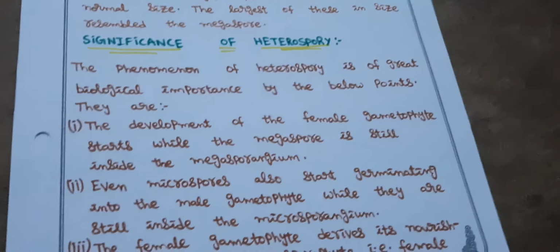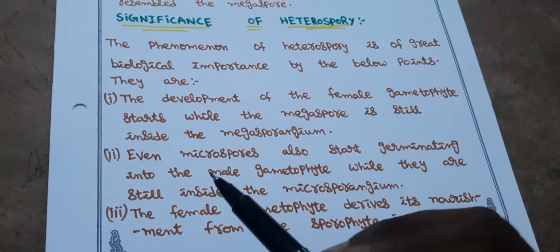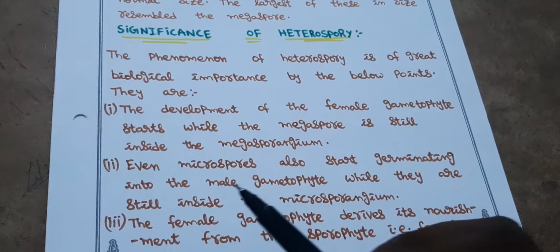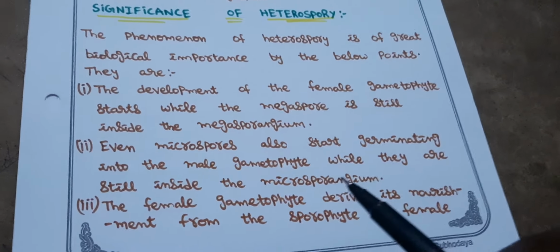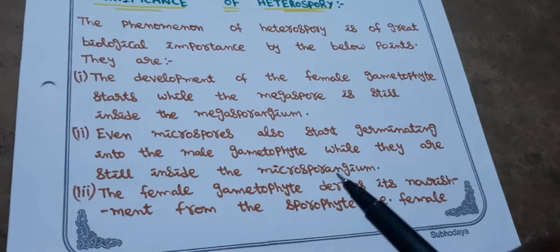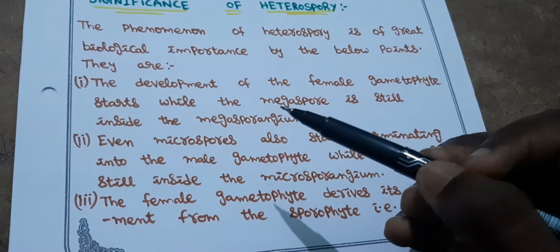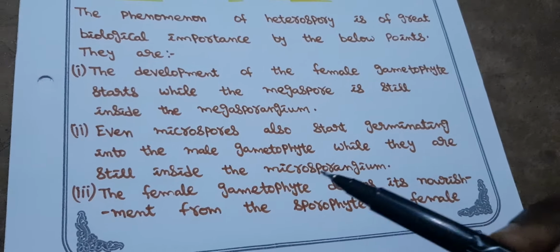That too after germination. See, even microspores start germinating into the male gametophyte while they are still inside the microsporangium. Just like megaspores, microspores even develop inside the microsporangium.